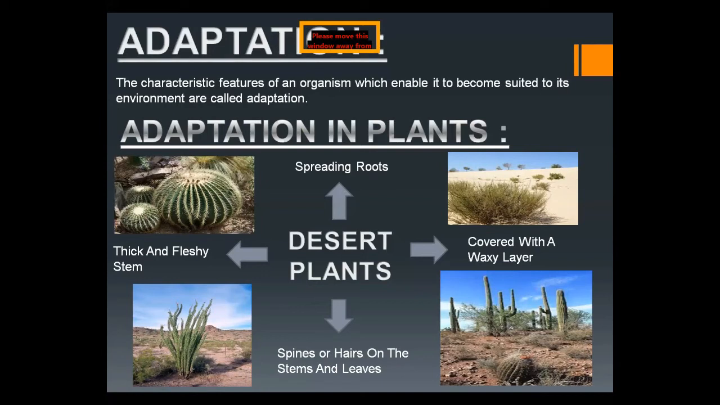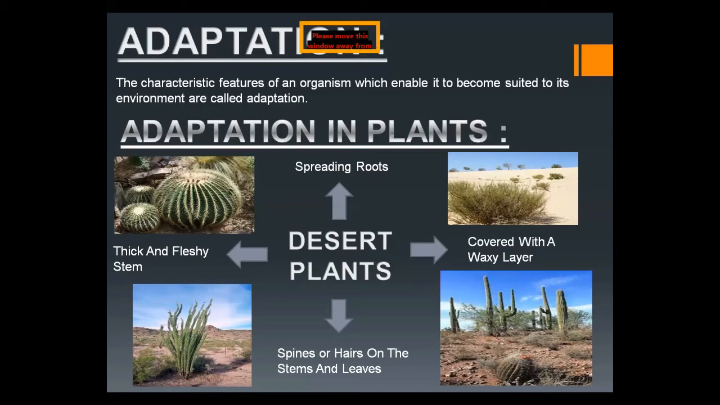Now I am sharing with you the adaptations in different plants. The plants that we find in the desert have some specific adaptations. They have spreading roots. Their roots spread very widely in search of water, because in the desert there is not much rainfall. The soil does not hold water. That's why they have spreading roots in search of water.